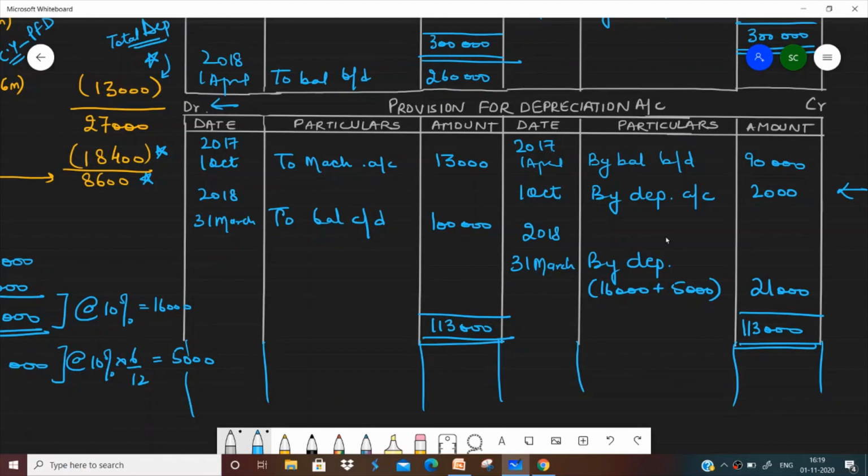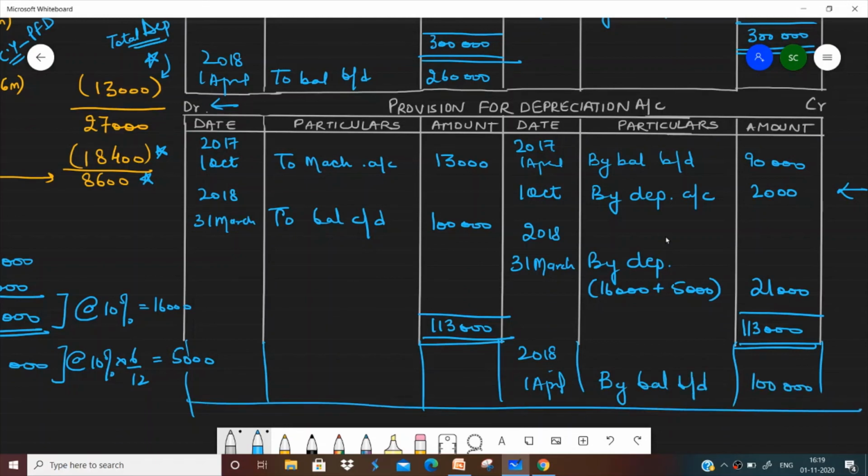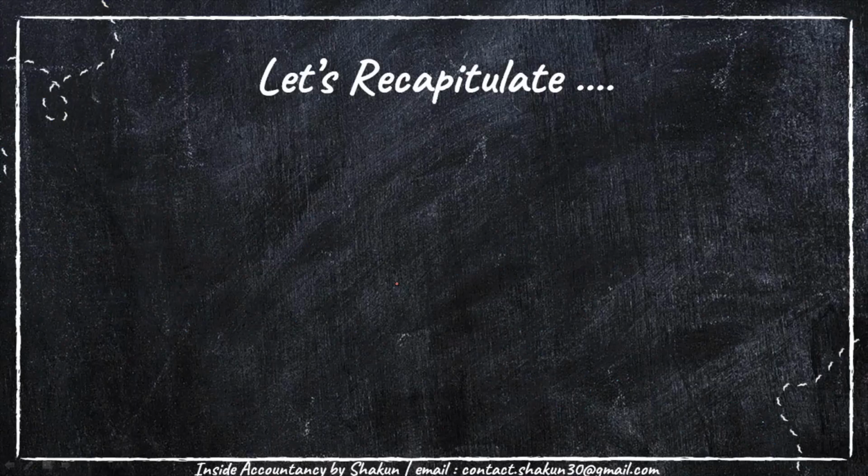So I'm going to bring it down in 2018, 1st of April, by balance brought down 1 lakh. Okay, we had to prepare only for 1 year. If we had to prepare for more years, then depreciation will be charged to provision for depreciation account only. I hope this is clear to you.